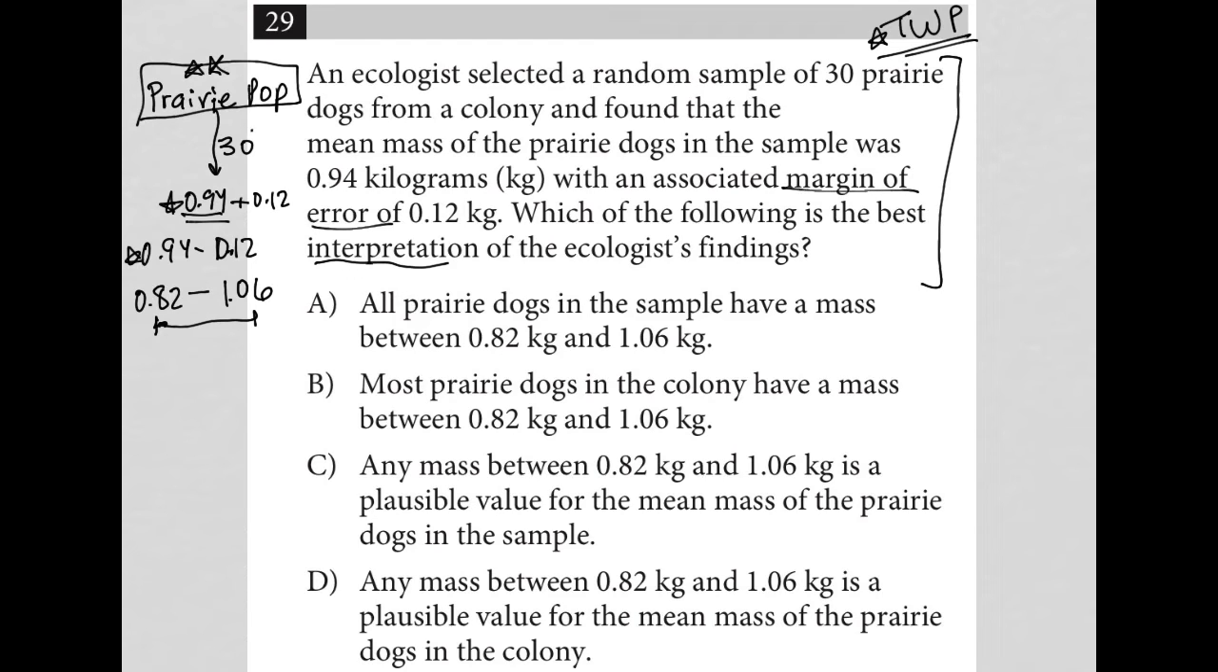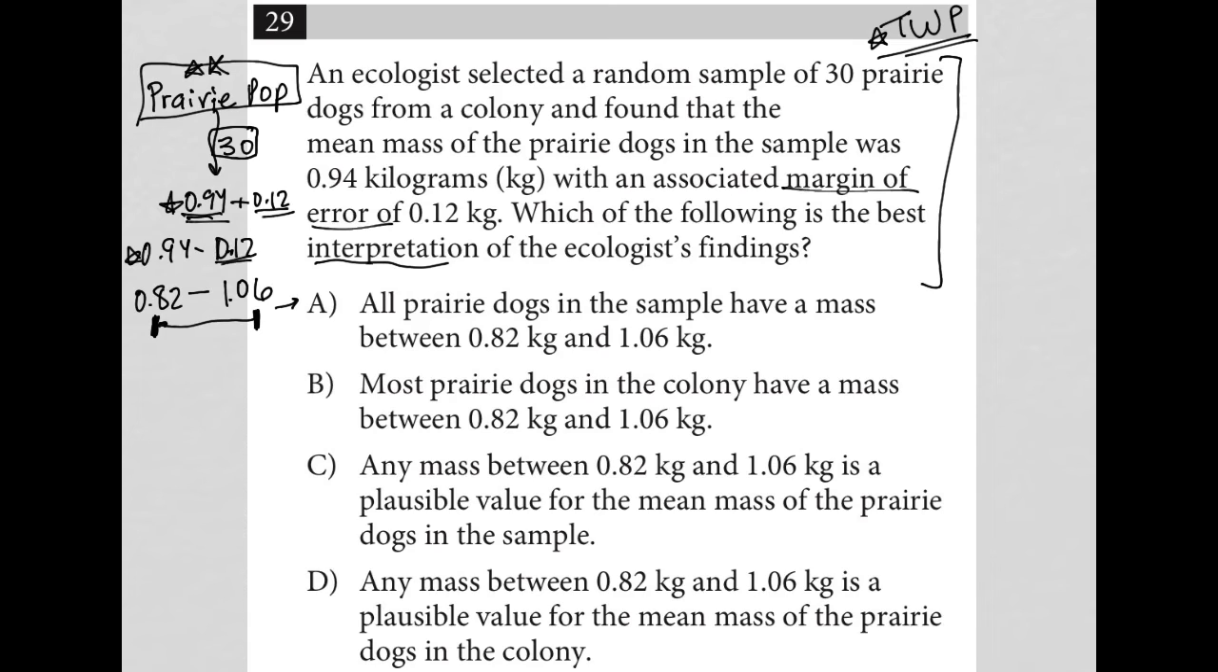Well, we've already said that the interpretation of the findings is that the actual mean mass for the prairie population, because again, we only measured 30 prairie dogs from that prairie dog population, may not be exactly at 0.94, as our margin of error has told us. It could be as low as 0.82 to as high as 1.06. So let's see which answer choice matches that.